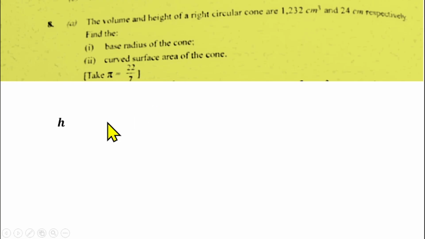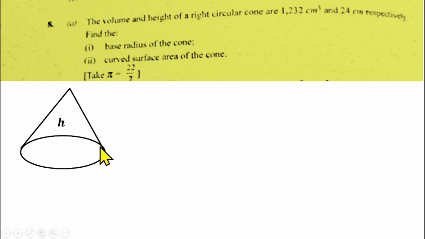So if you try to sketch the cone itself, we have a cone like this. Then we are told that it's a right circular cone. That means that between the height and the base radius, there is a right angle there. So if I draw the height of the cone and the base radius, there is a right angle between them. That's what makes it a right circular cone. Then this will represent the base radius, and this side will be the slant height, which is represented by L.